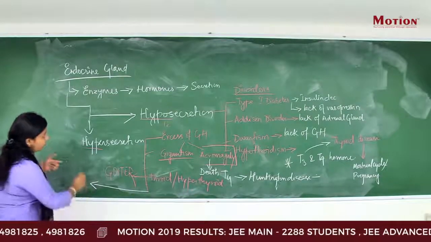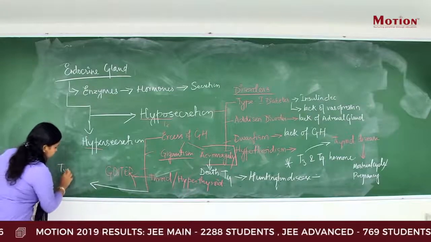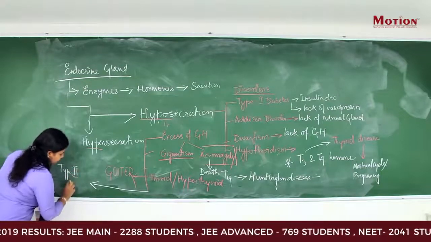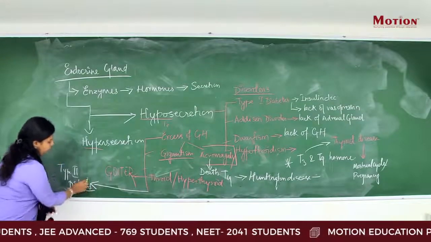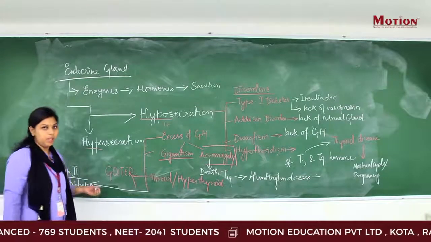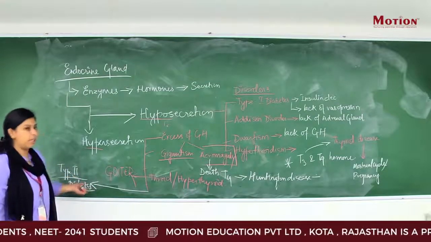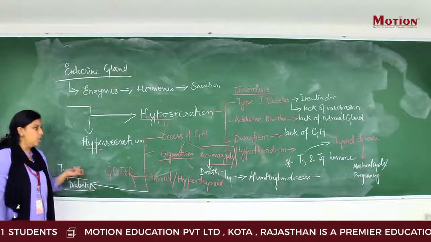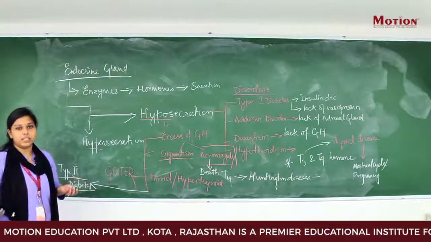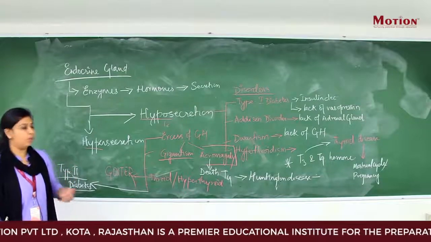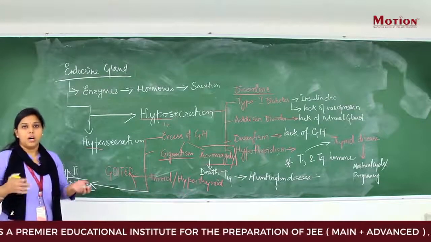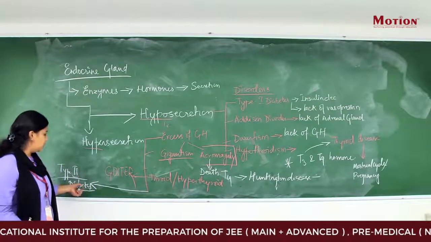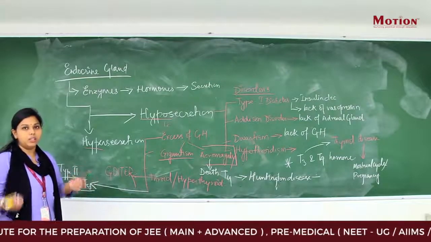And the last disease for today in hypersecretion is type 2 diabetes, which in books you have heard about as hyperglycemia also. Here the body cells are not able to react towards the normal insulin condition.